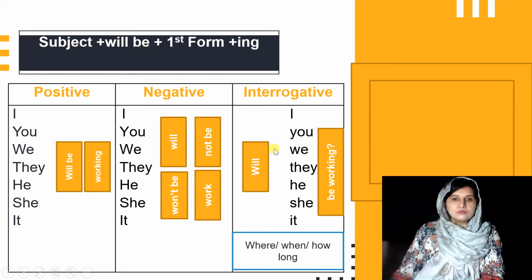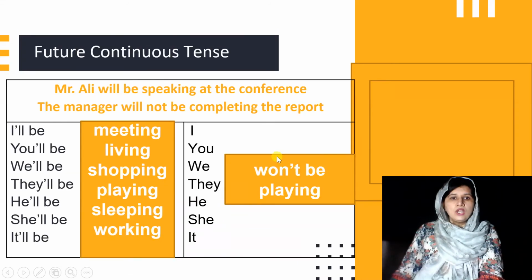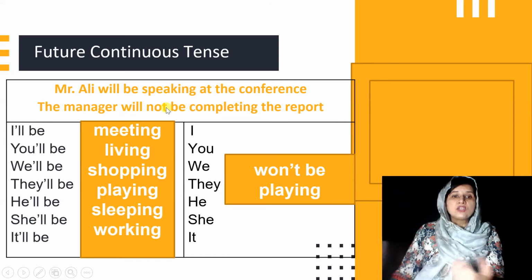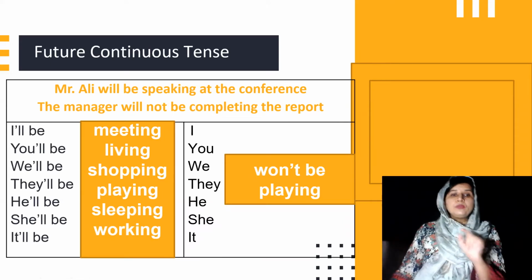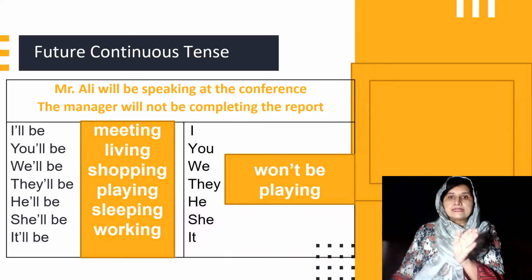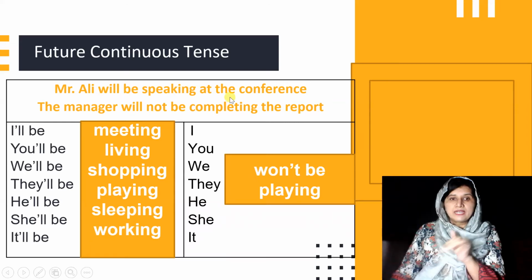So let's move. Now we'll see how to make the contractions in future continuous tense. You need to be clear that we don't use contractions in formal business and academic writing. If it's a formal situation, you will write the complete form like Mr. LA will be speaking at the conference, or the manager will not be completing the report, right?